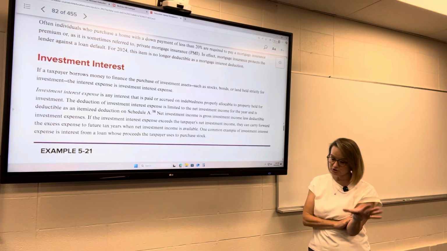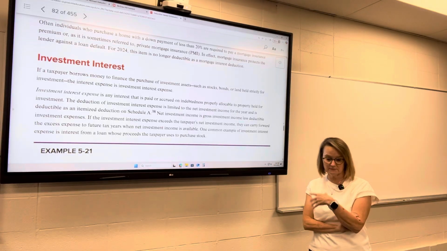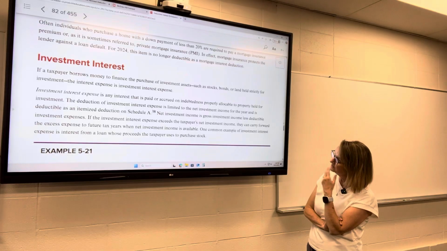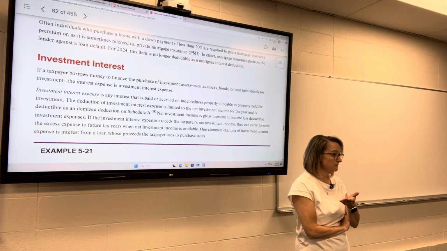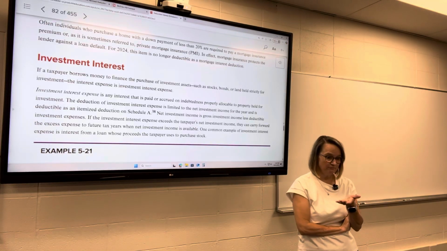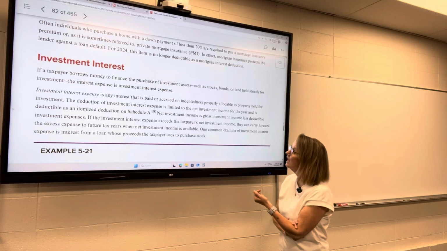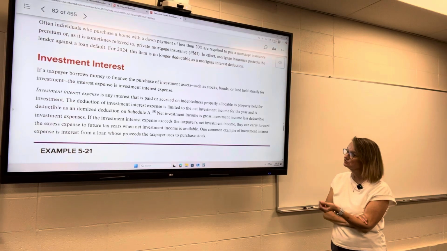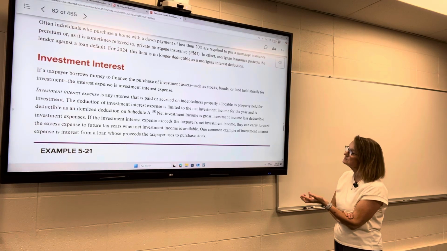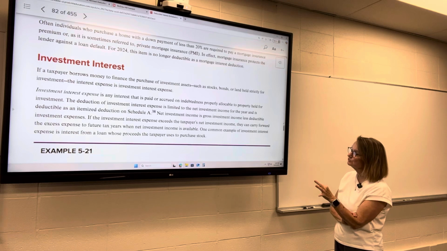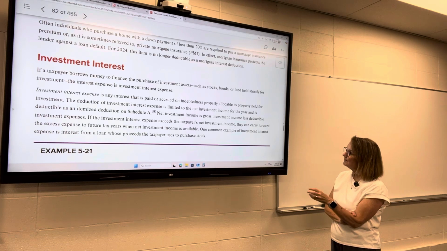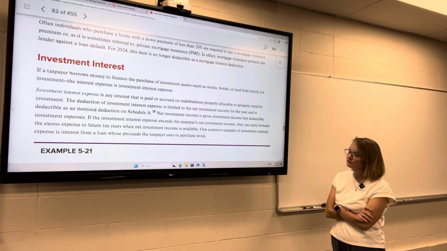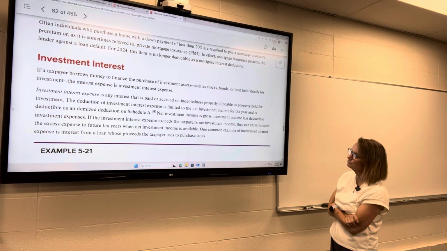You're borrowing money to buy something that's essentially passive. You expect it to increase in value. That's how you're going to make money off of it. That's what you're anticipating. Investment interest expense is interest that is paid or accrued on indebtedness properly allocable to property held for investment. I think I just said that in 3 different ways.